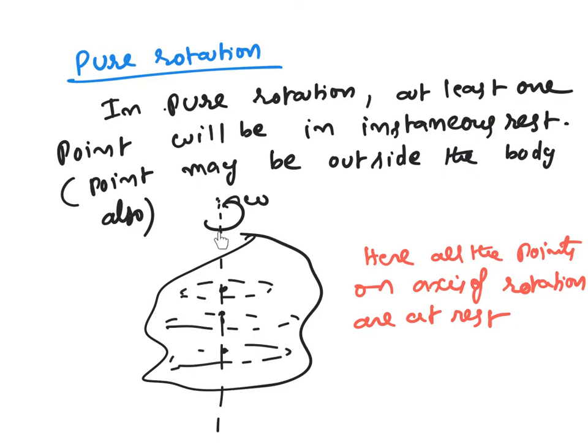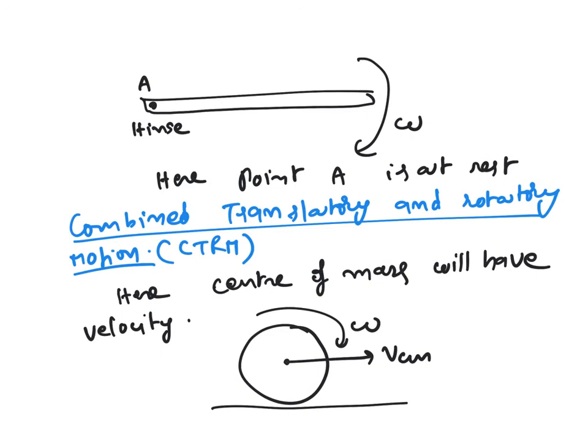In this case, all the points on the axis of rotation are at rest. So, from our earlier definition, this comes under pure rotatory motion. Here also you can see a rod is rotating and this is a hinge, and here the point is at rest. You can call this a pure rotatory motion.